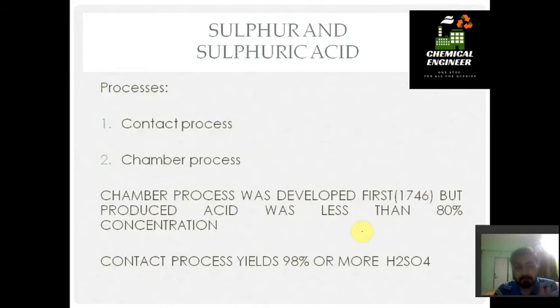In order to produce sulfuric acid we have two processes. The first one is the contact process and the second one is the chamber process. The chamber process is the older one, first used in 1746 to produce sulfuric acid, but the concentration of the final H2SO4 is less than 80%. So this process is neglected and the new contact process evolved, and most industries now use the contact process. The chamber process is not used now.